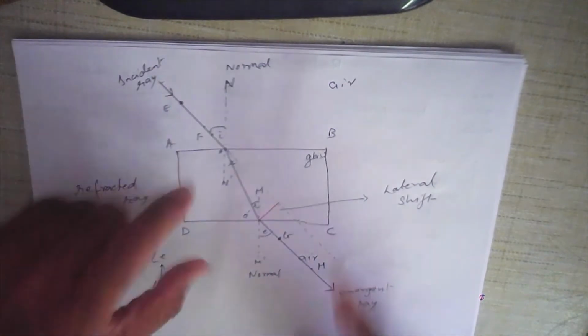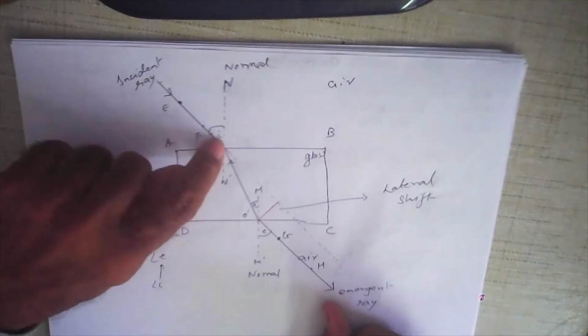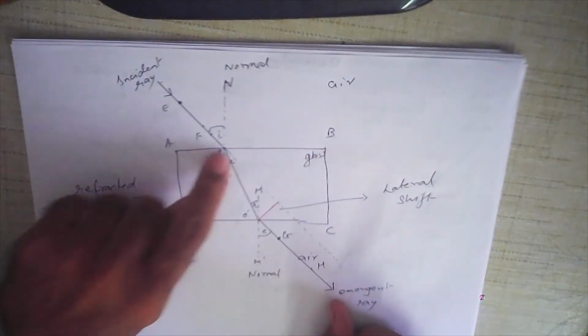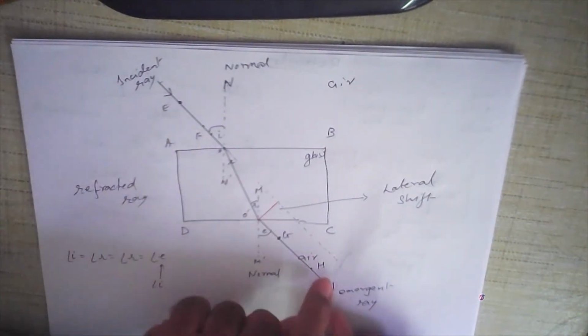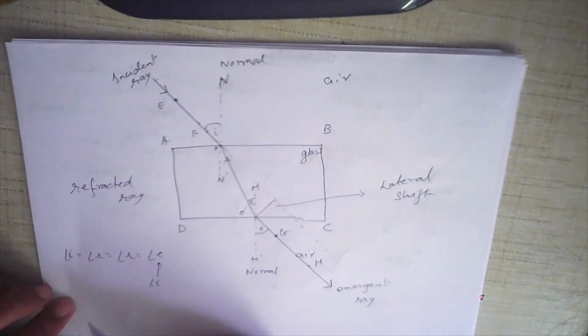Now lift the glass slab and put it aside. Take a pencil and scale and draw the rays of light. Okay, and this dotted line shows which way it would have gone if no refraction had taken place. And this distance indicates lateral shift.